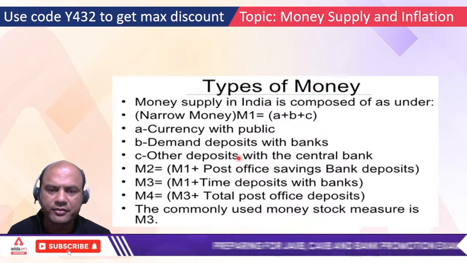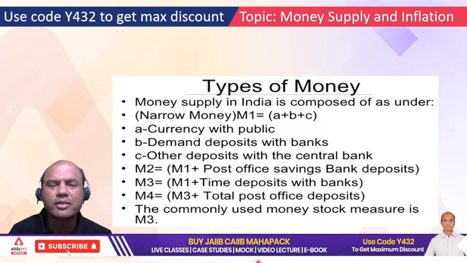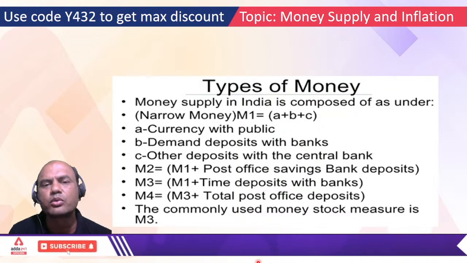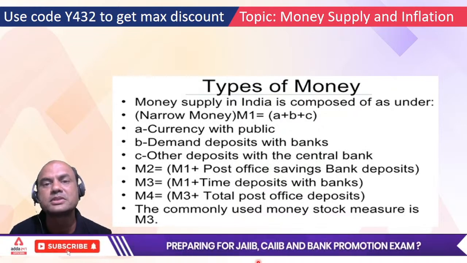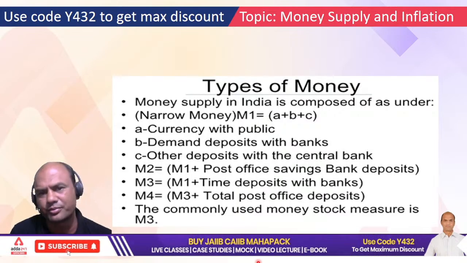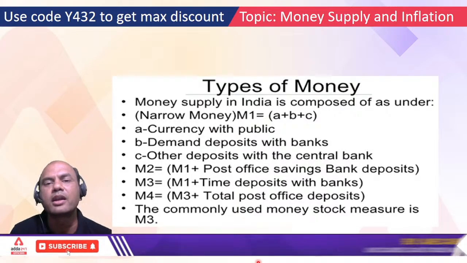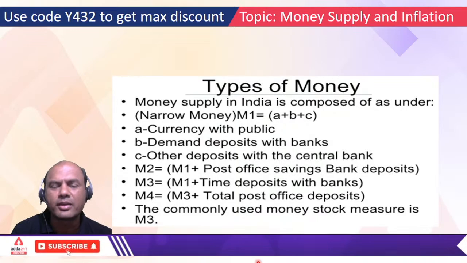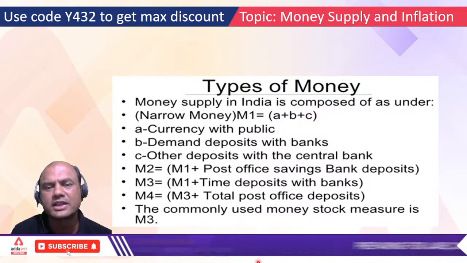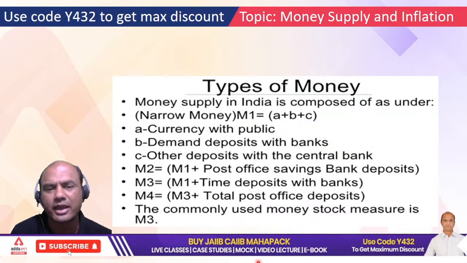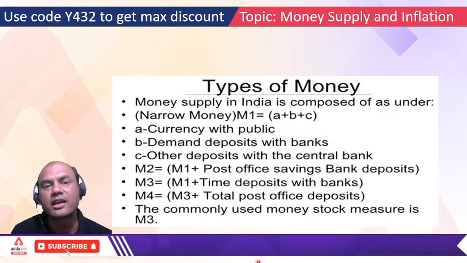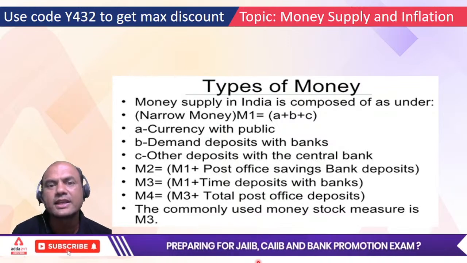What is the concept of other deposits? I'll explain. Whenever any bank keeps money with RBI, it has to keep it in two ways. One is the statutory, compulsory way, and second is on your own. So that is called the banking book and trading book. Suppose a bank buys bonds with RBI for CRR or for SLR.